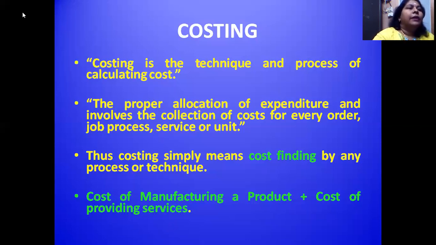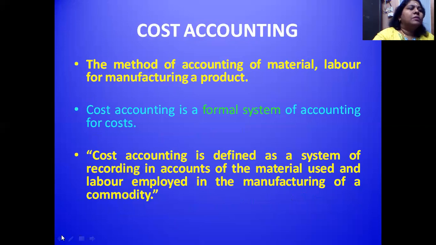In the next slide, I try to explain what is cost accounting. It is the method of accounting of material and labor for manufacturing a product. Cost accounting is a formal system of accounting for cost. It is defined as a system of recording and accounting the material used and labor employed in the manufacturing of a commodity.